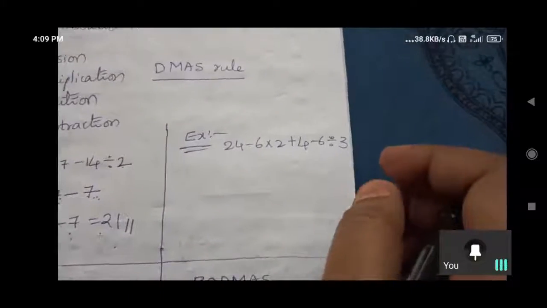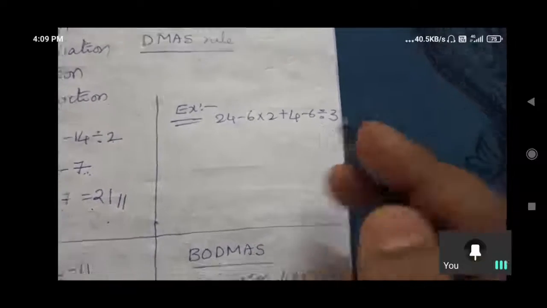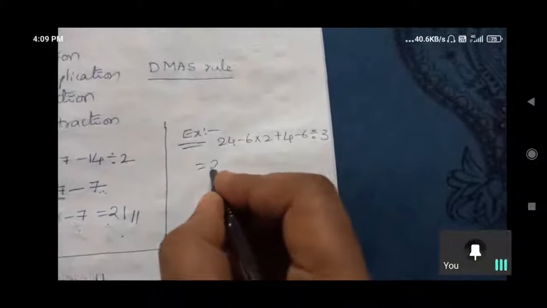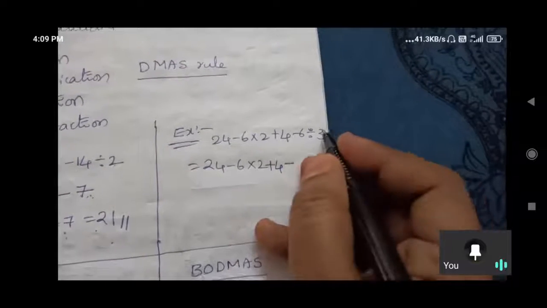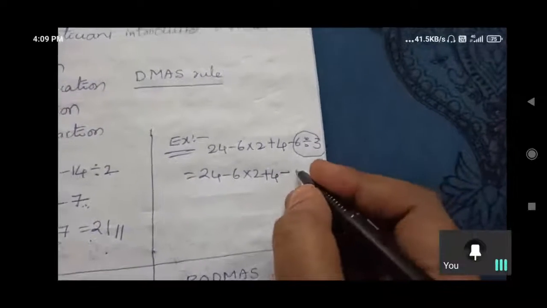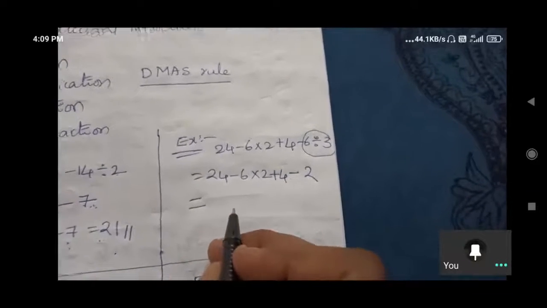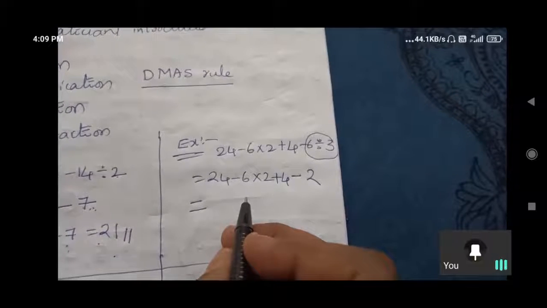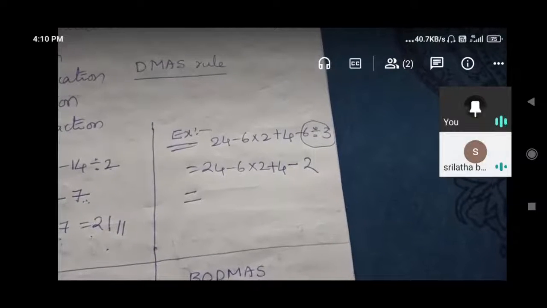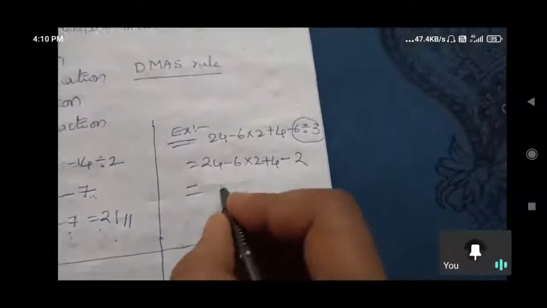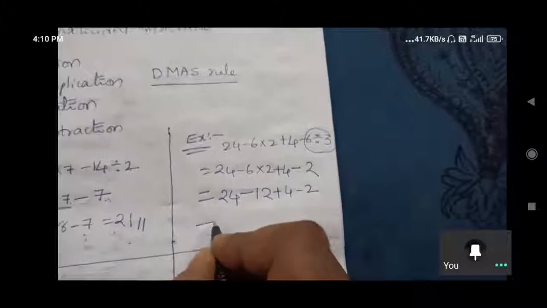Like that, you say here, first we need to do what? Division. Yes, DMAS, first division. So where is the division here? This one. So it is 24 minus 6 into 2 plus 4 minus 6 divided by 3. 6 divided by 3, how much? 2. In the next step, after division, we do multiplication: 6 into 2. So 24 minus 12 plus 4 minus 2.